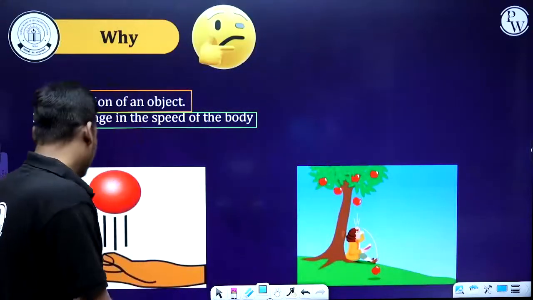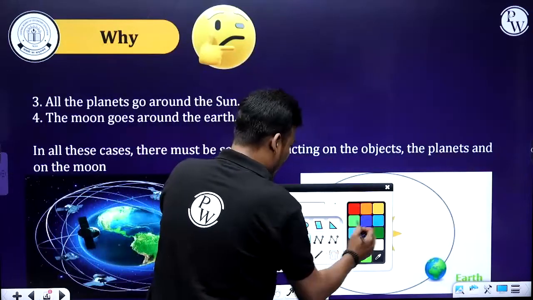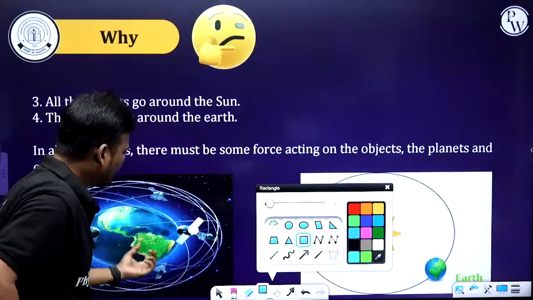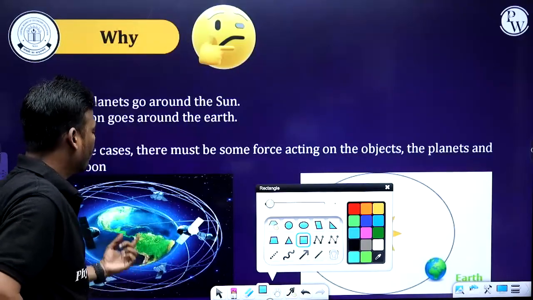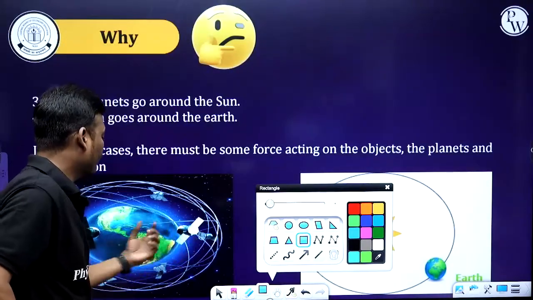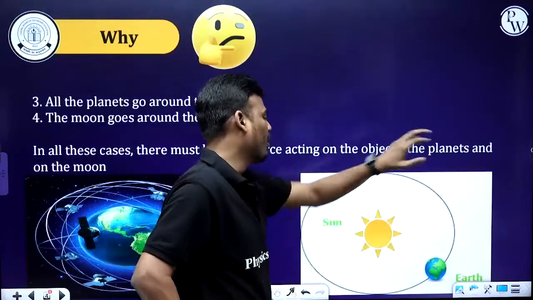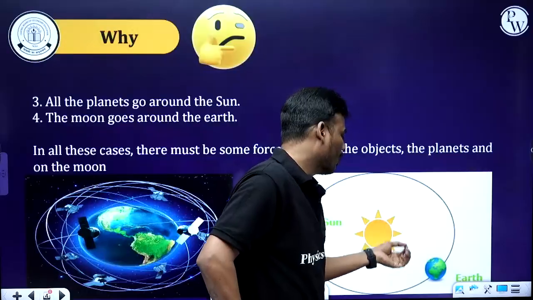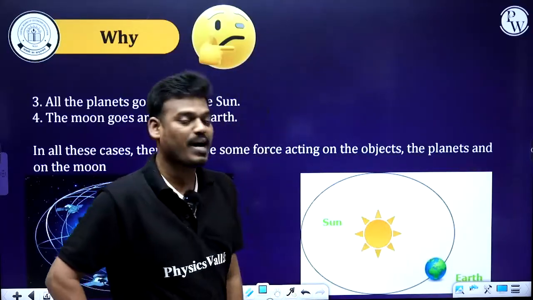And here we have a few more questions with respect to these diagrams. What is the cause of revolution of these satellites? Why do these satellites revolve around the earth? And one more example: why is there a revolution of earth around the sun?